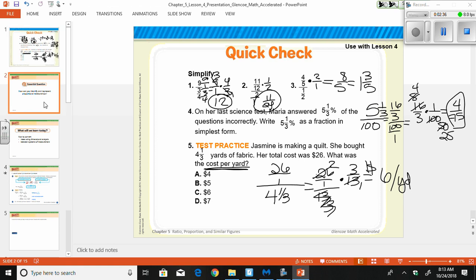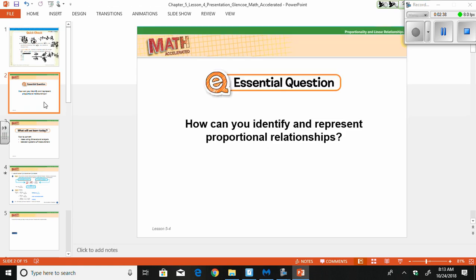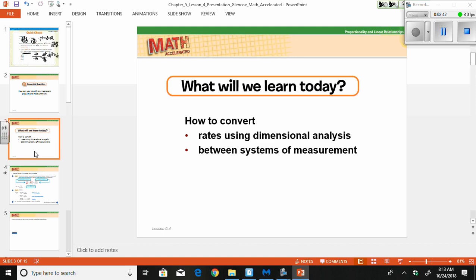Our question for the chapter, how can you identify and represent proportional relationships? Well, today we're going to see how you can change units with dimensional analysis between systems of measurement, between centimeters and inches, things like that.